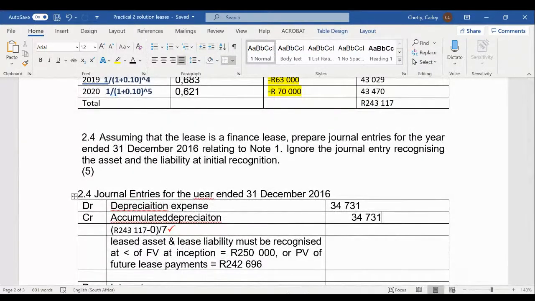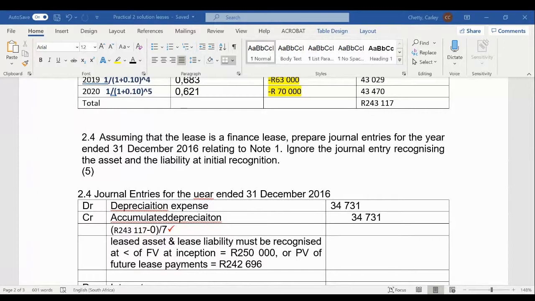Now that we've recorded our depreciation and accumulated depreciation, what other journal entry needs to be processed? Besides the depreciation and besides recording the asset and the finance lease liability, what other journal entry needs to be processed relating to the lease agreement?